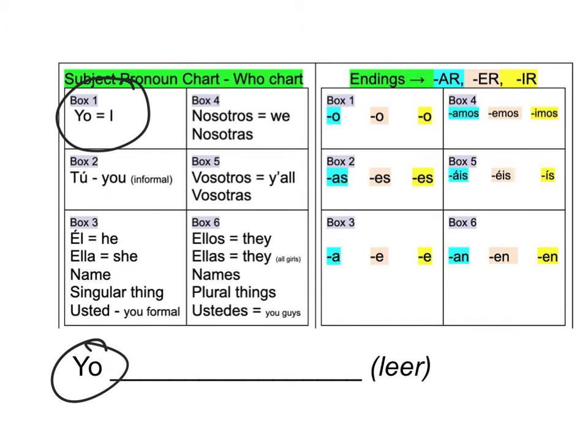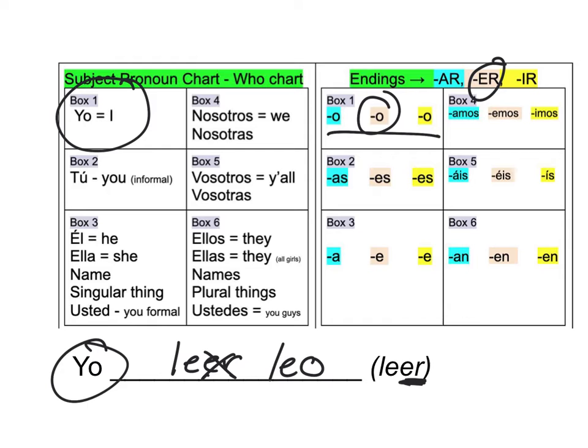So yo, box 1, I go over there. Here, it doesn't really matter what color I choose because they're all the same. But how do you know which color to choose? You look at the ending of your infinitive, your verb. This one's an ER, so it tells me I use ER. So my new ending is O. I call this chop and swap. You're chopping off your ER and you're swapping your ending. So yo leo doesn't mean "I to read." It means I read.